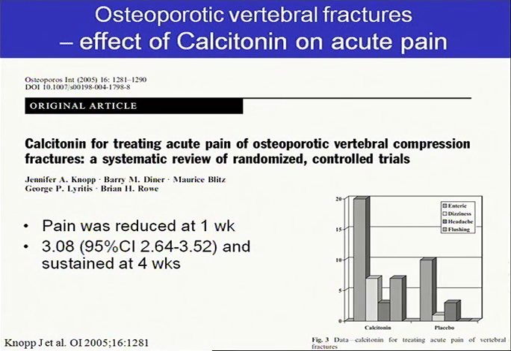Calcitonin was used previously to treat osteoporosis. It's no longer on the list in Sweden, at least. But in this study, which is a systematic review of those trials that have been performed, you can see that calcitonin actually decreased vertebral pain from vertebral fractures at 1 week, and it's sustained at 4 weeks. That was previously one of the possibilities used, but it's much less used today, mostly because of side effects.